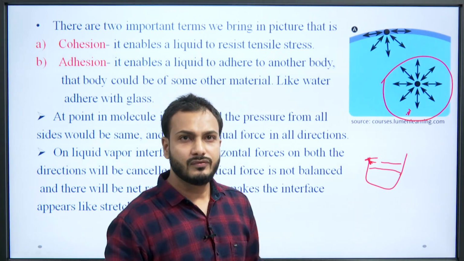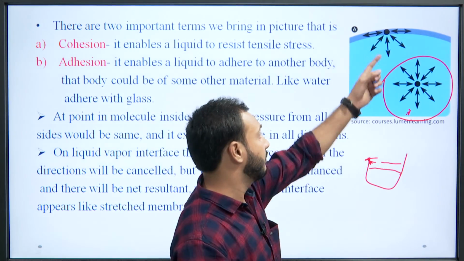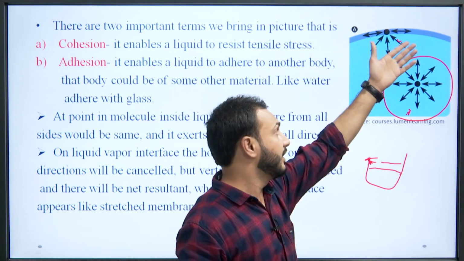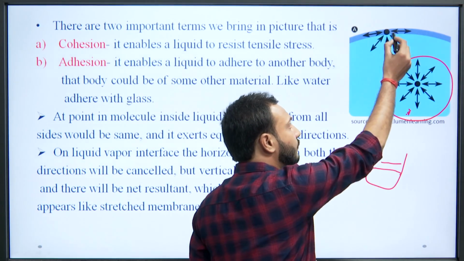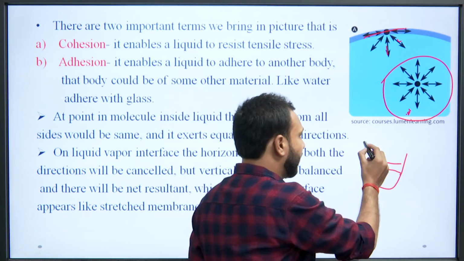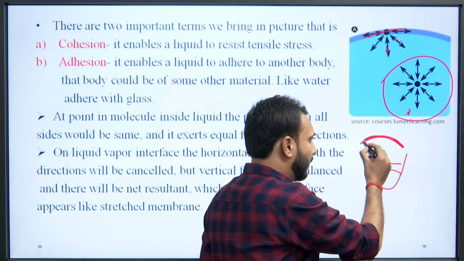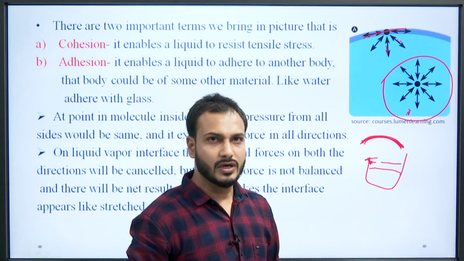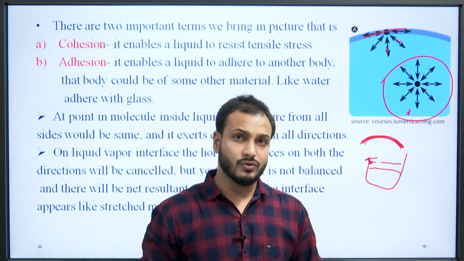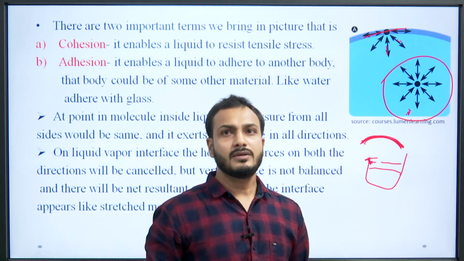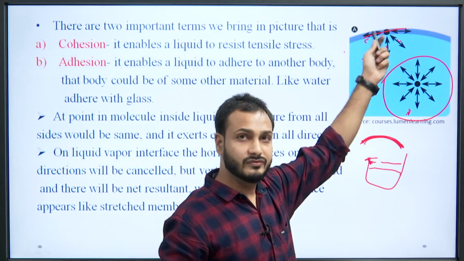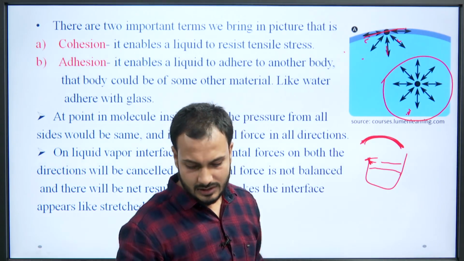But in case of molecules on the surface, at the water and vapor interface, we see that the horizontal forces cancel each other, but due to the vertical force there is a resultant force, due to which it forms a stretched membrane. So, due to cohesion and adhesion, at the different interfaces there are stretched membrane-like shapes, which occur due to surface tension.